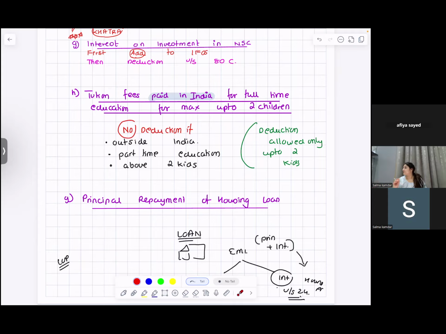Because they want your children to study in government school. No deduction. No deduction if the child is outside India, part-time education, or above 2 kids. Are you with me?